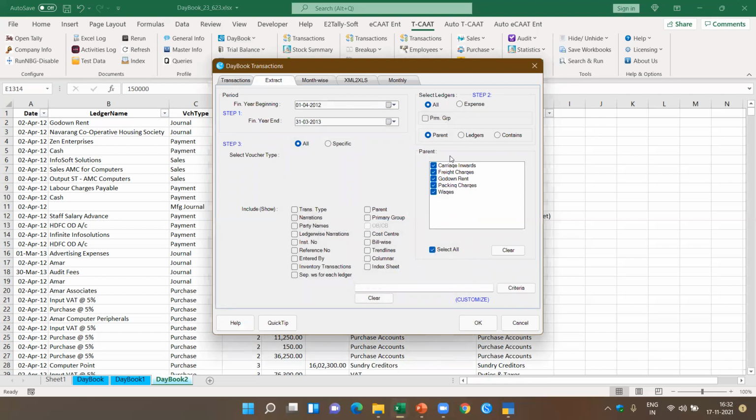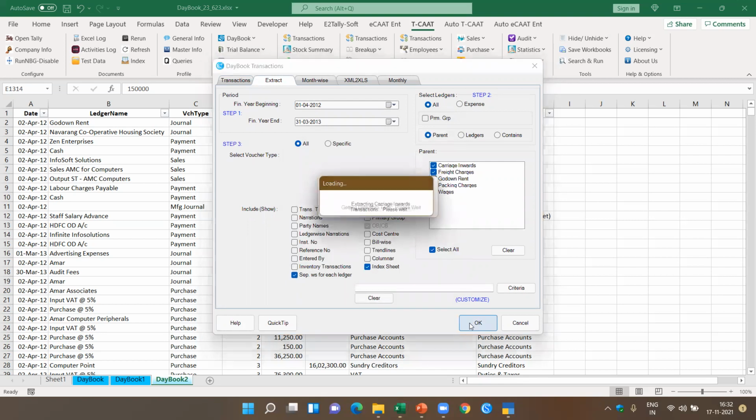Now, the beauty is I can get this in a separate ledger, or we can get it for each of the ledgers. By default, all these ledgers will come in one page. If I want it separate for each of the ledgers, I can also click on this. It will extract all these expense ledgers and give you a separate sheet. If I do not click separate, then I would have got this in one sheet.